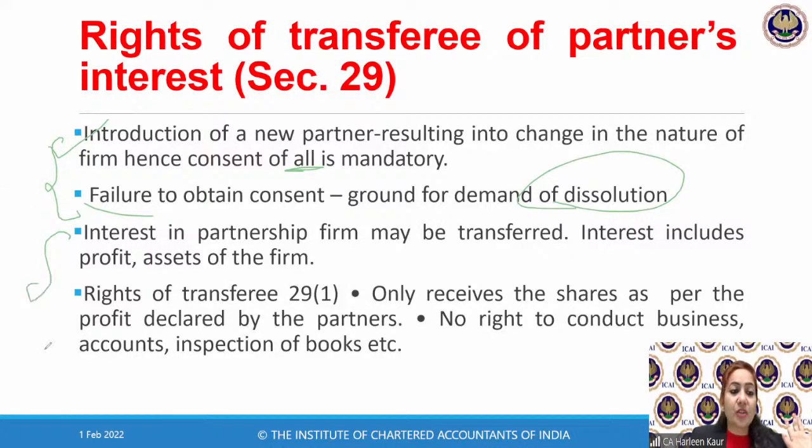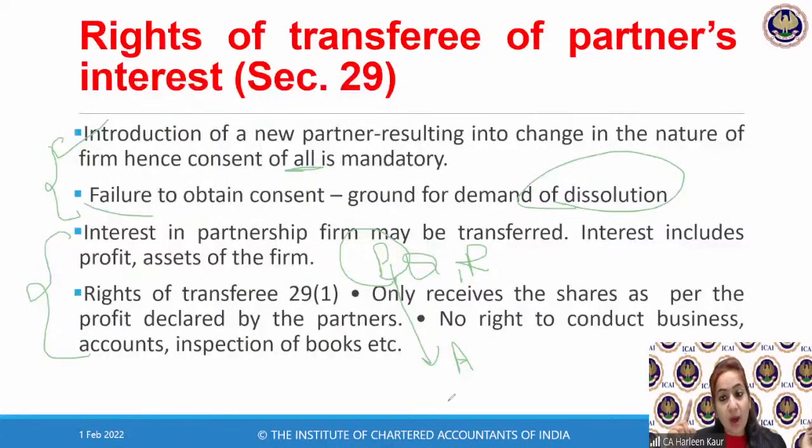Section 29, subsection 1 completely talks about sub-partnership. So let's say P, Q, R are the partners in a firm. P has taken a certain loan amount from A. Instead of repaying the loan, he decided to transfer his share of profits to Mr. A. Now, a sub-partnership is formed between Mr. P and A. What are the rights available with Mr. A? Number one, Mr. A can get the share of profits.